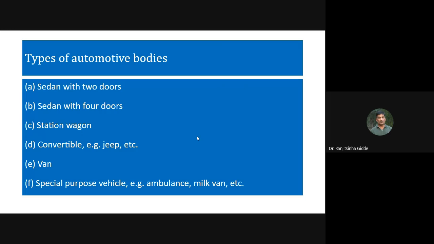Now, next bit is types of automotive bodies.